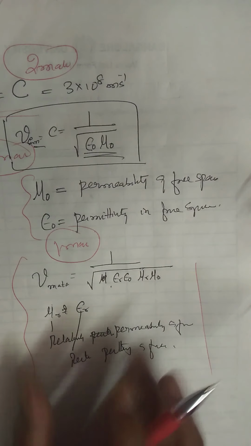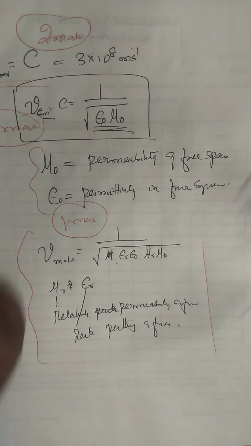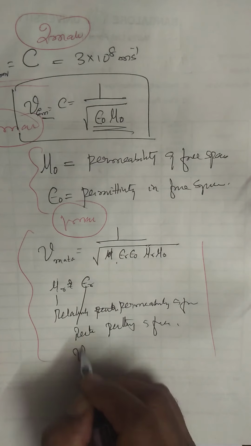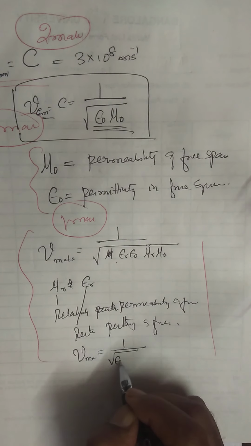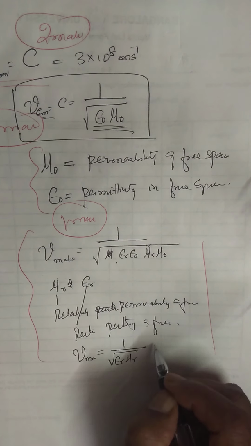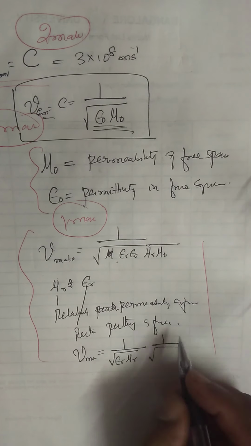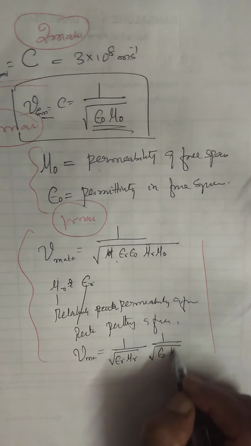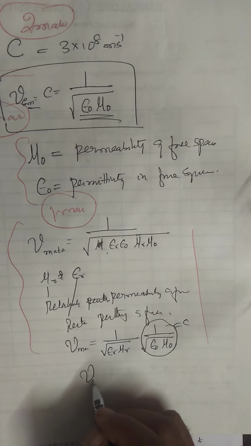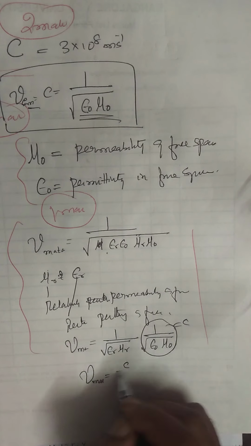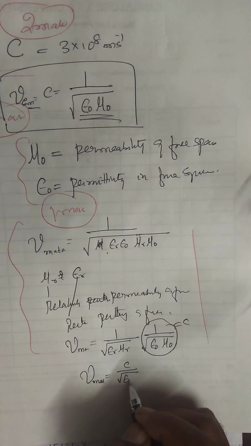In the examination, write proper answers. This way you can write the velocity in the material medium is equal to 1 by square root of epsilon r mu r into 1 by square root of epsilon naught mu naught. This is nothing but the velocity of light. Therefore, the velocity in the material medium is equal to c by square root of epsilon r mu r.